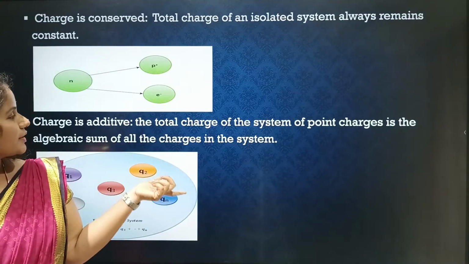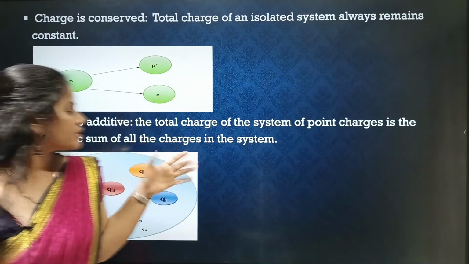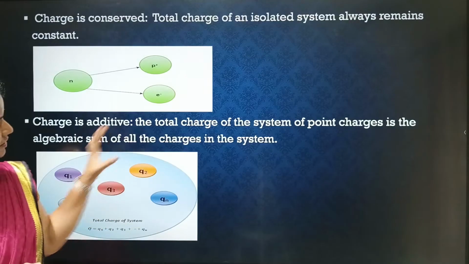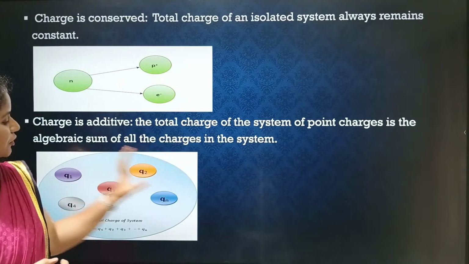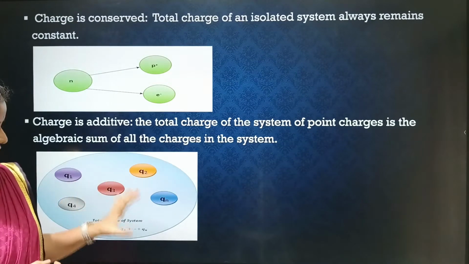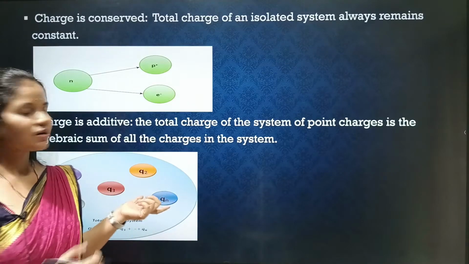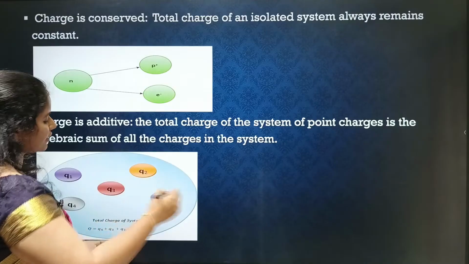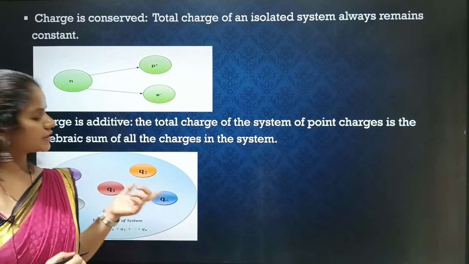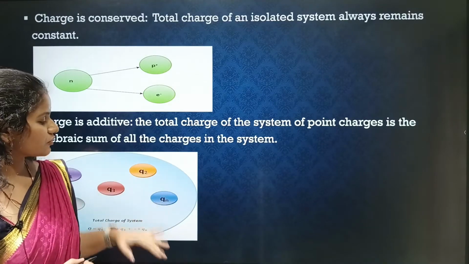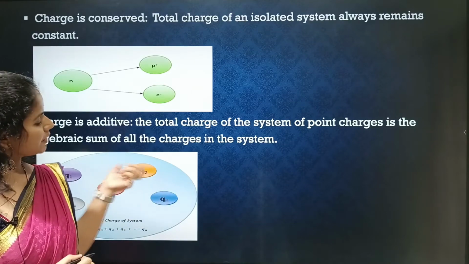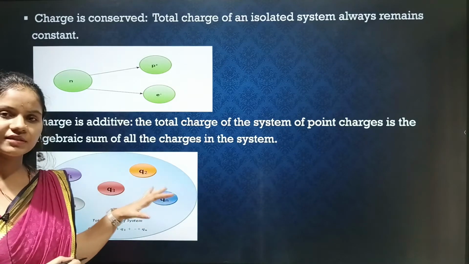The second property is that charge is additive. You can see in this picture a system in which a number of charges are present. If you want to find the total charge of this system, you can add all the charges present in the system. The total charge of the system is equal to the algebraic sum of all the charges present in the system.